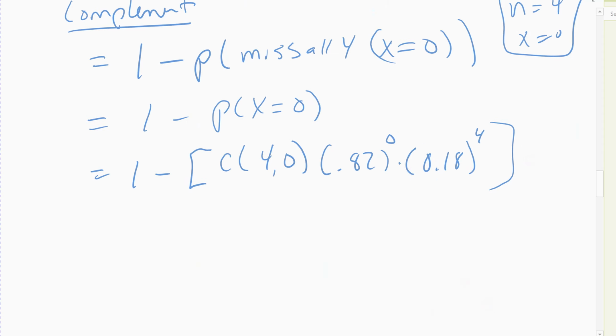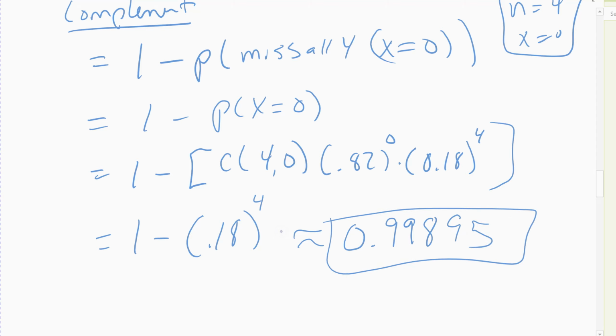And why this is an easy case, and it's sort of, again, logical, there's only one way to miss all 4 of them. You're not going to make any of them, so the probability of making them is raised to the 0, so that's going to come to 1. And so really all you're left with is that outcome where all 4 are missed, which is 0.18 times itself 4 times. And so it's really 1 minus probability of failing 4 times. And then you type that out on the calculator, and it's pretty good odds that you're going to make at least 1 if he's an 82% shooter.